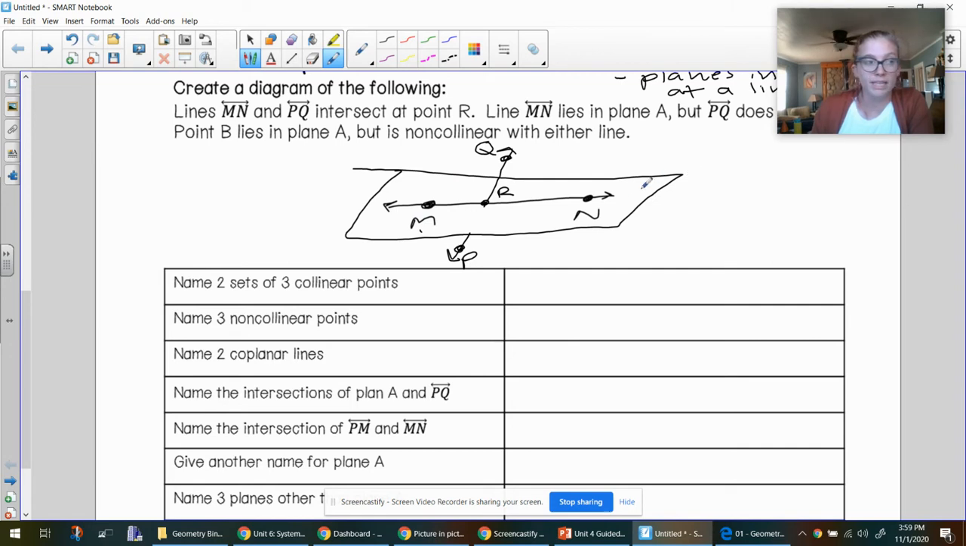And this is called plane A. So let's go ahead and give it a little cursive A to name it. Point B lies in plane A, but is non-collinear with either line. So we're going to go ahead and put point B not on either line. Okay. Now we can go ahead and answer a couple questions about this diagram.